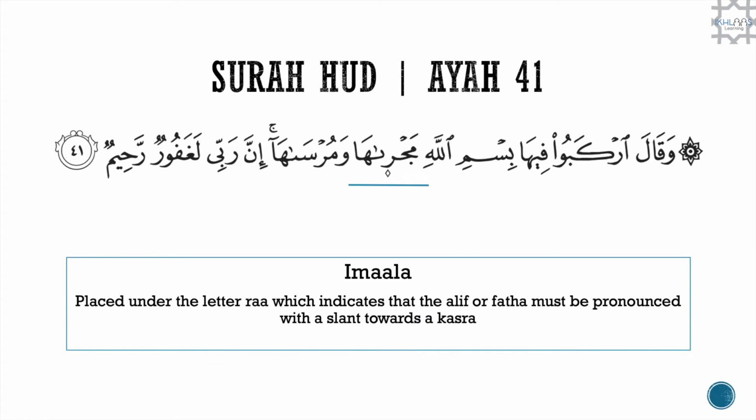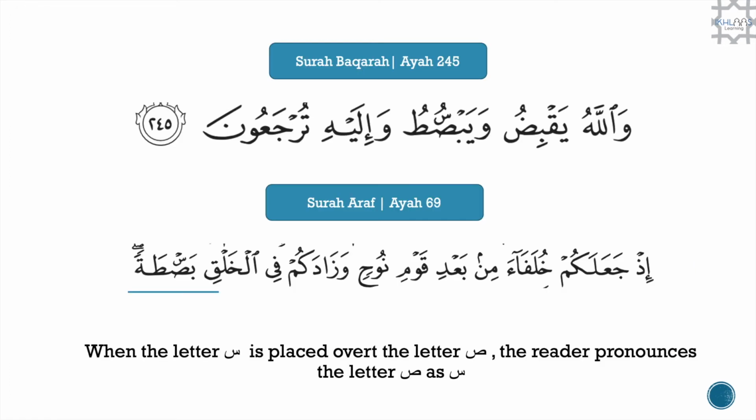Another example is in Surah Hud, ayah 41, where we'll be looking at this word majreha. This is a rule of imala. Again, as you can see, under the ra, we have a small, sometimes it's a diamond shape, sometimes it's a small dot. But this indicates that the alif or the fatha must be pronounced with a slant towards a kasra. So how do we read this? Majreha.